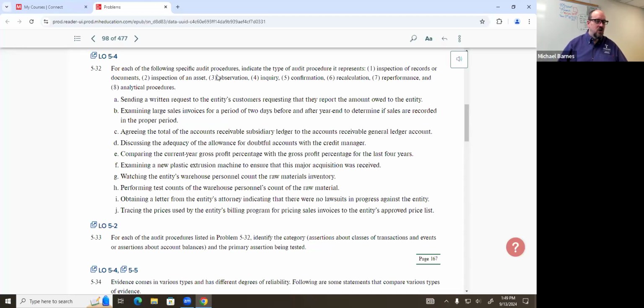All right. Examining a new plastic extrusion machine to ensure this major asset acquisition was received. All right. So what type of evidence do we think this is?